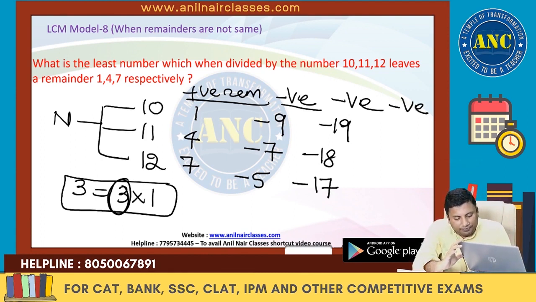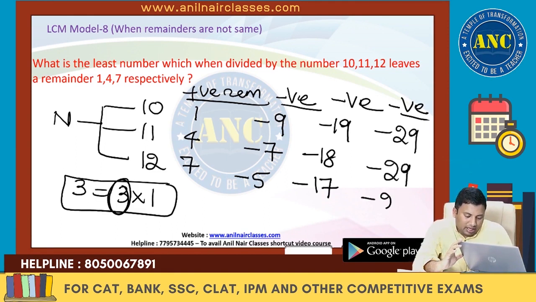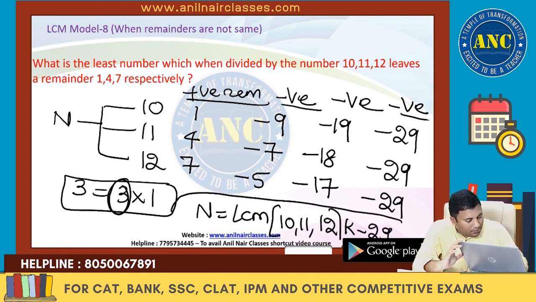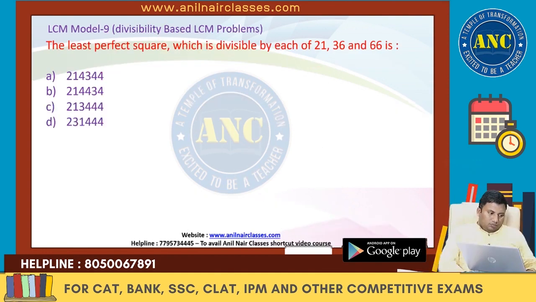Third step: minus 19 minus 10 is minus 29. Here also minus 29, here also minus 29. So the answer for this question is LCM of 10, 11, 12 into k minus 29. I hope, Srikanth, it is clear.